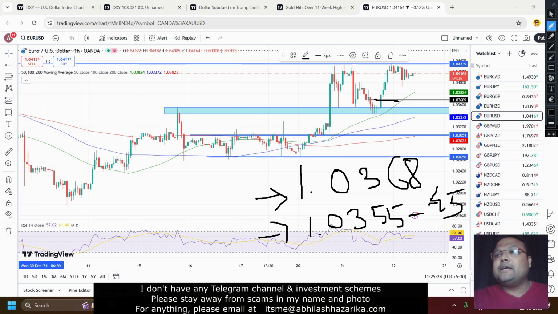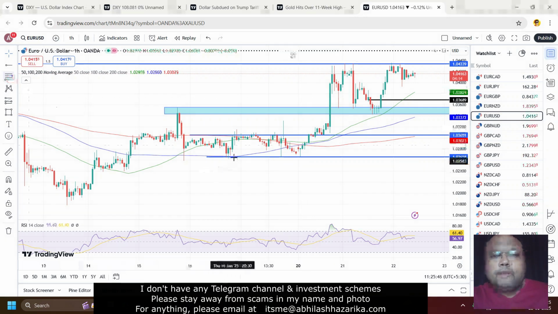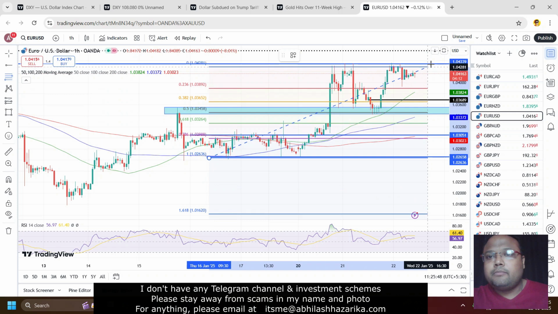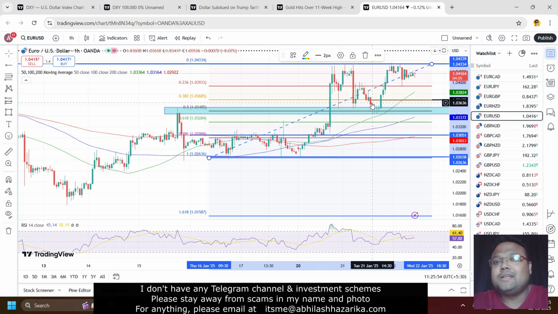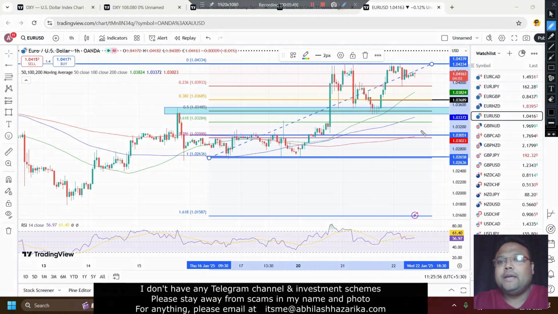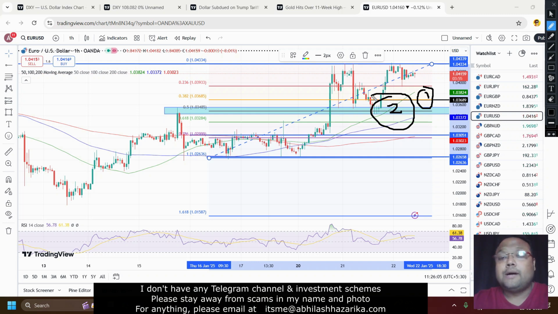Why? Because 68 has been derived from Fibonacci, and you can clearly see the market has bounced from this particular area. We have derived 1.0368 from the Fibonacci 38.2% retracement level. So this is the first support, not a strong one, but a good support. And this is our second support on the chart of Euro USD where we can look for a buy position.